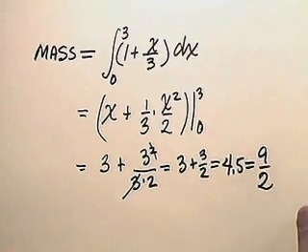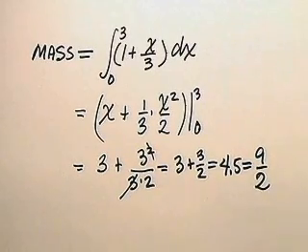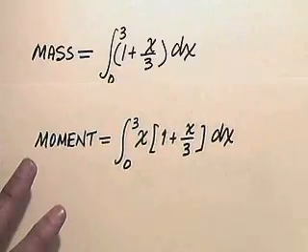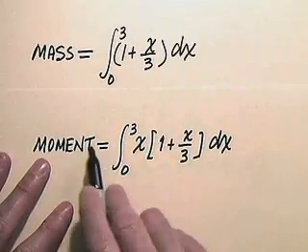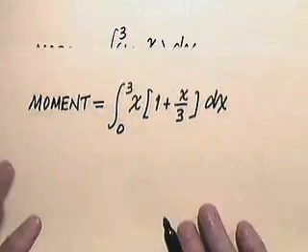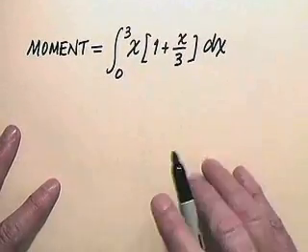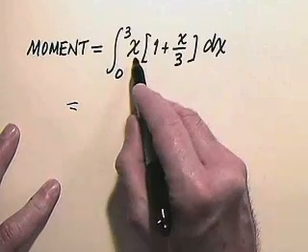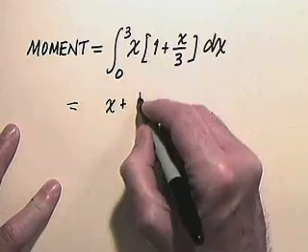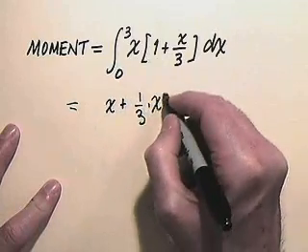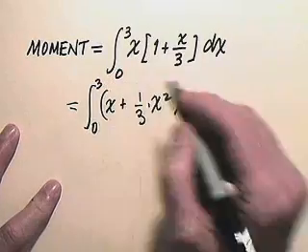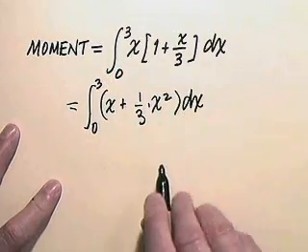Now next what we want to do is work out the moment of our thin rod. And so that's the same integral. Notice what I've done here. It's the exact same integrand with an extra factor of x. So let's work that one out next. So in this case, multiplying the x through, we have as our integrand x plus 1/3 x squared, and that's to be integrated from 0 to 3 dx.